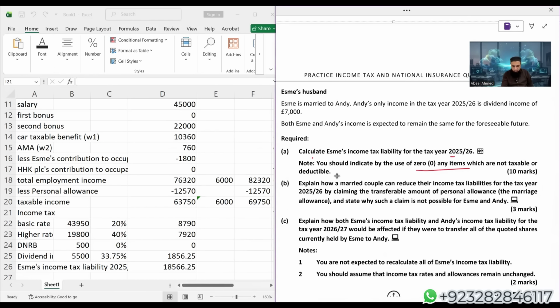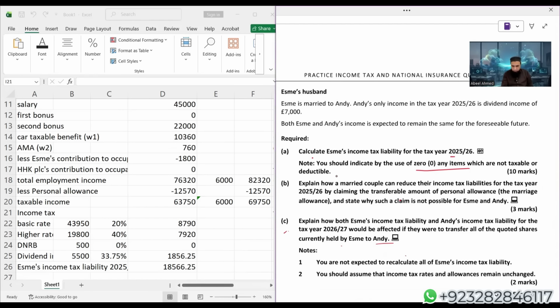Now in part C, what are they saying? Explain how both ESME's income tax liability and ND's income tax liability for the tax year 25-26, 26-27 next year would be affected if they were to transfer all the quoted shares currently held by ESME to ND. There's no need to recalculate ESME's income tax liability. You should assume everything is the same.